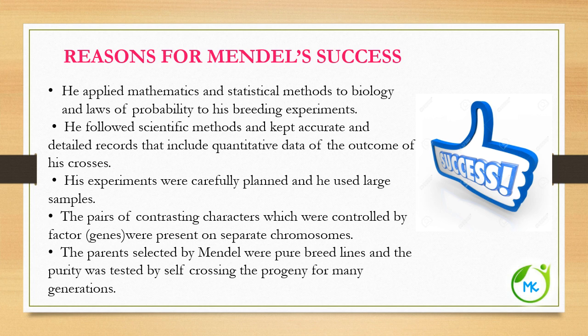And his experiments were carefully planned, and he used large samples. The pairs of contrasting characters which were controlled by factors, now referred to as genes, were present on separate chromosomes. The parents selected by Mendel were pure breed lines, and the purity was tested by self-crossing the progeny for many generations. I'll tell you what are pure breed lines.